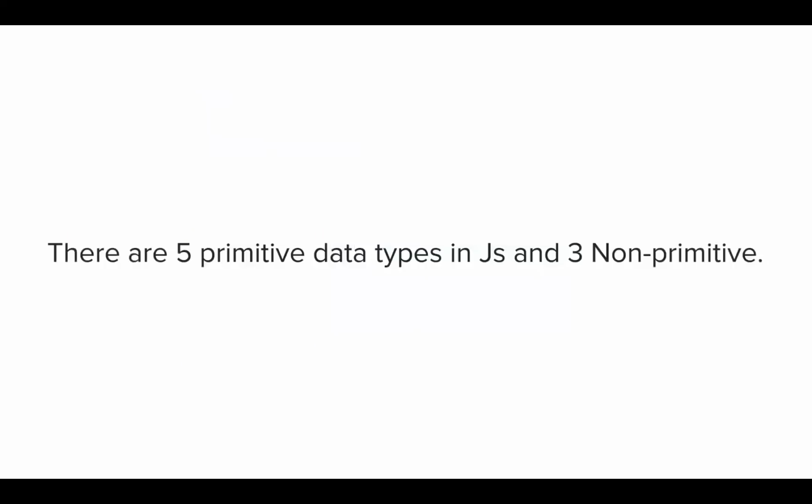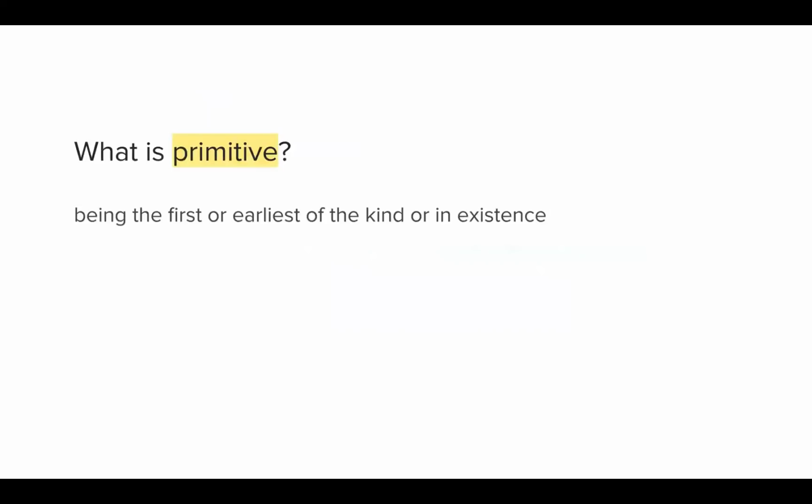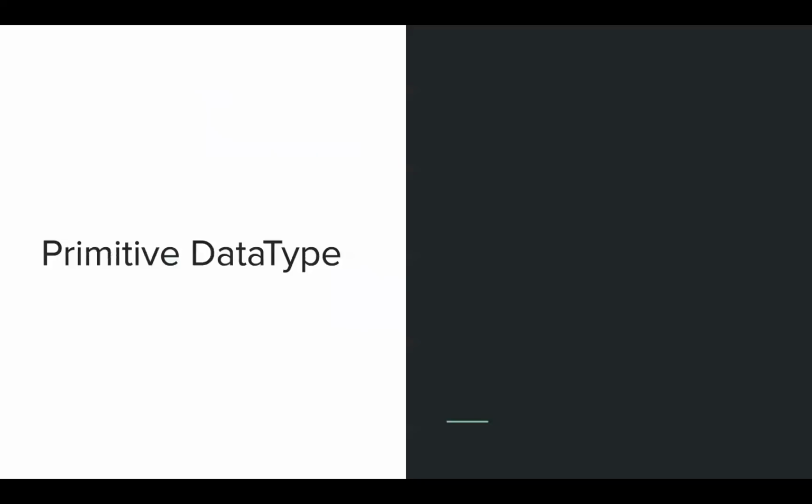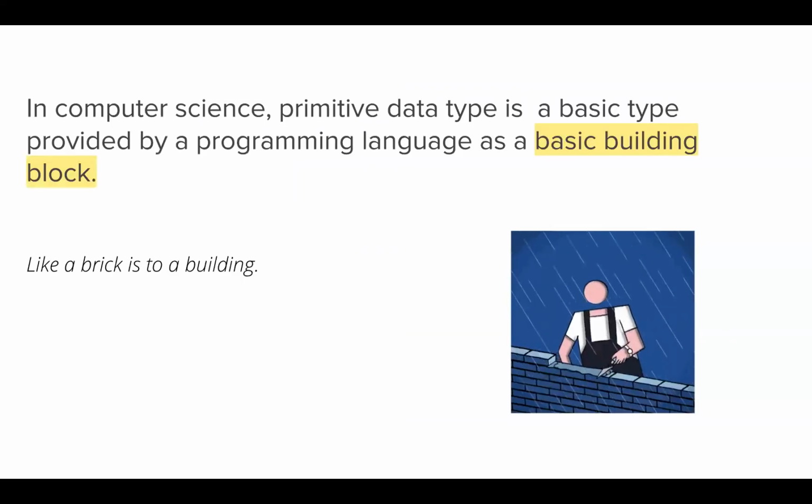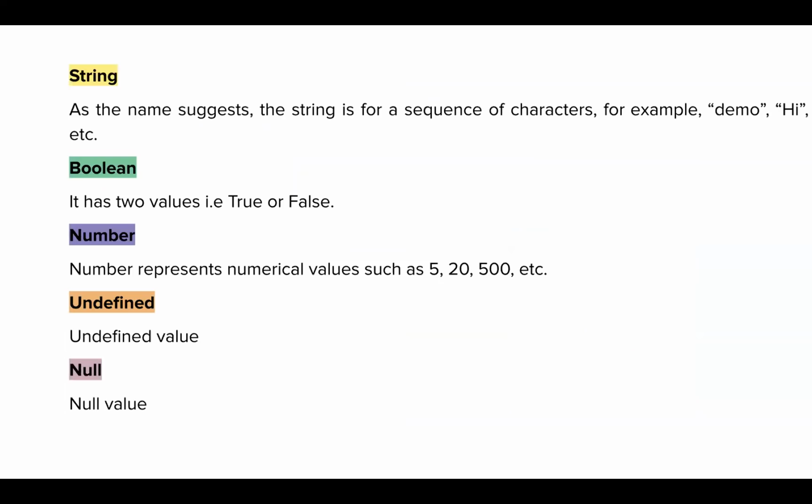Now you already learned that we have 5 primitive data types and 3 non-primitive. So what are the primitives? Like the basic building blocks of any programming language. And what are those? In JavaScript, we have string, boolean, number, undefined, and null. You have already gone through all of those. I know there might be some confusion between null and undefined that we'll be covering.